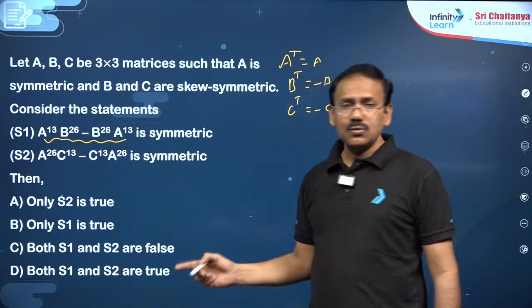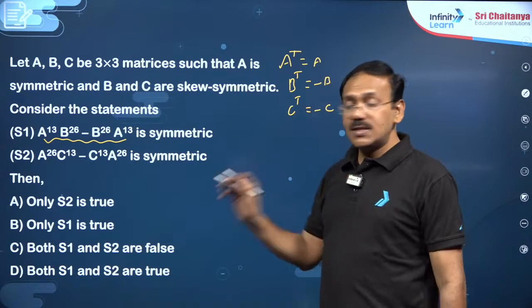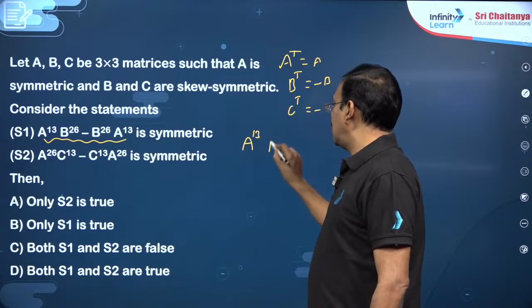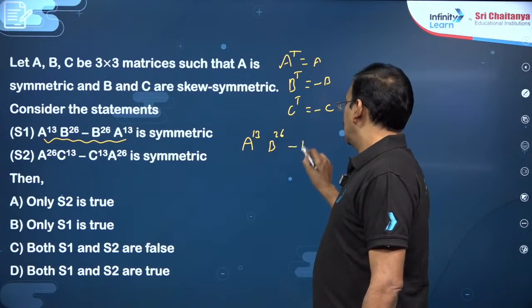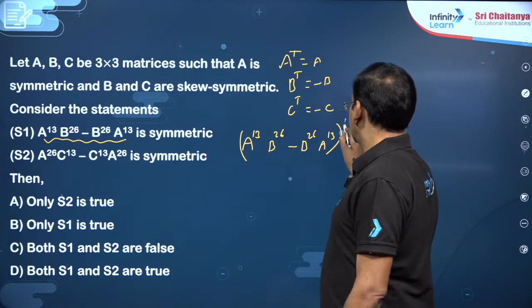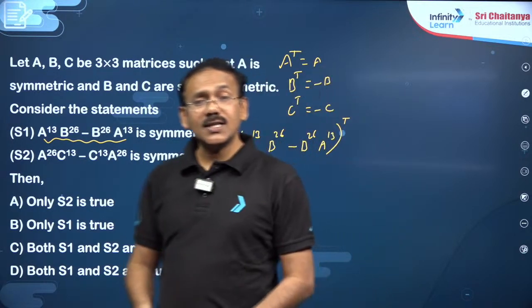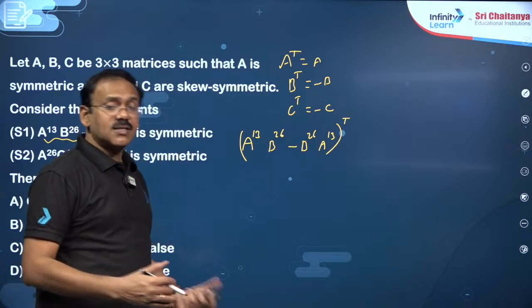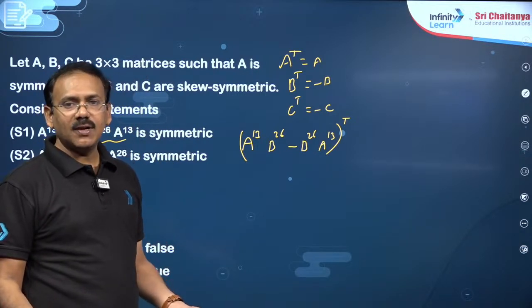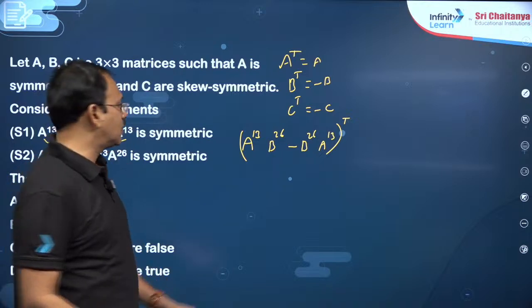So statement 1 true, statement 2 true, he is asking. To check if it is symmetric, consider its A power 13 B power 26 minus B power 26 A power 13, whole transpose. If you get the same, it is symmetric; if you get minus of that, it is skew symmetric; sometimes it need not be symmetric, it could be neither symmetric nor skew symmetric also.